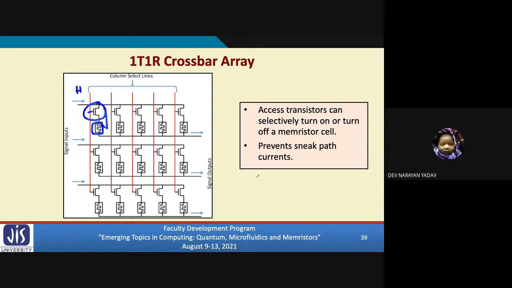Is this clear? Sir, I have a question. Yes, please. These transistors and memristors both operate at different voltages. So if there is a small leakage in the transistor, then it can affect the value that we are reading through the memristors. See, normally in terms of layout, I don't have a slide diagram here. These memristors and transistors are fabricated in two different layers. First, you fabricate the transistor. On top of the gate of the transistor, you fabricate the memristor. That is how it's fabricated.